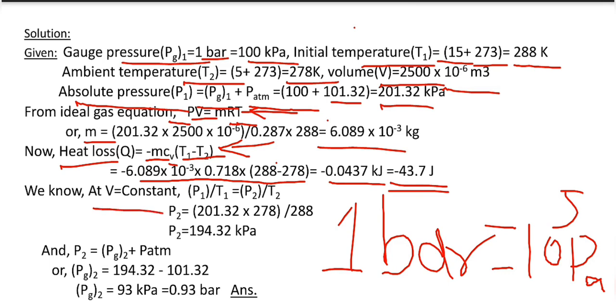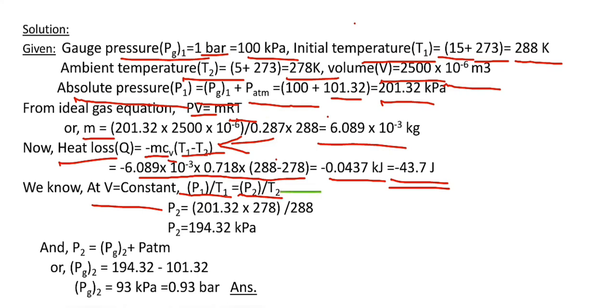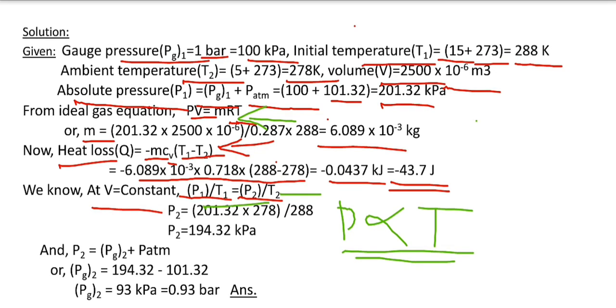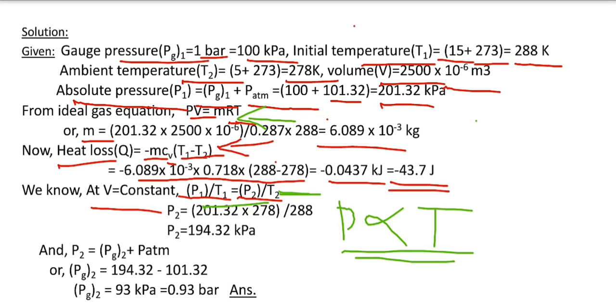We know that at constant volume, P1 divided by T1 is equal to P2 divided by T2. If you don't know this relation, no problem, it is derived from PV is equal to mRT. Since mass, characteristic gas constant and volume are constant, pressure is directly proportional to temperature, and from this we get this relation. From this equation we calculate the final absolute pressure P2, which is equal to 194.32 kilopascal.